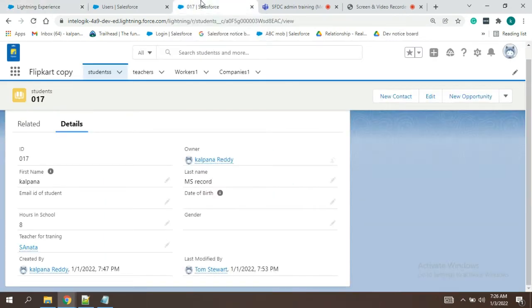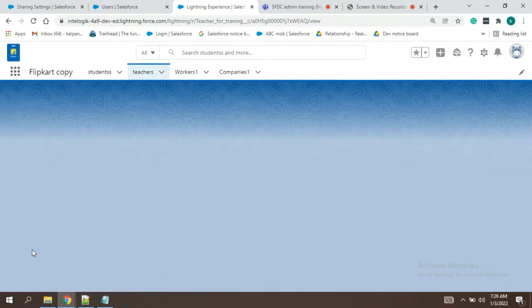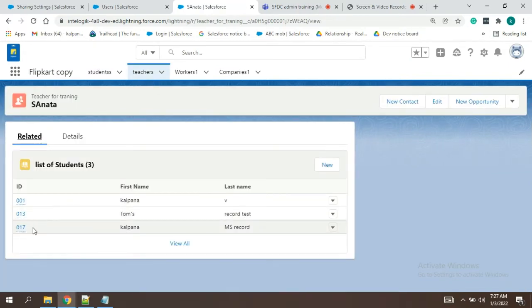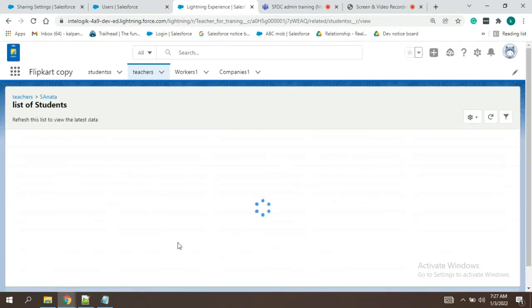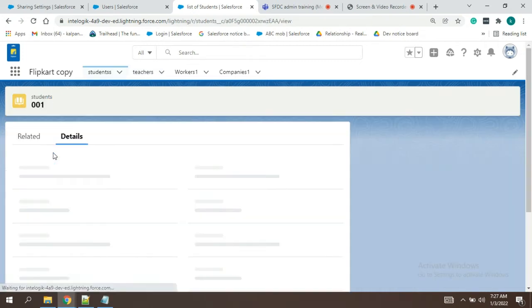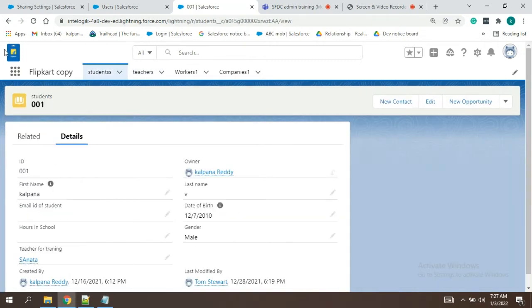So what is our requirement now, guys? Under Sonata, we are having only three records. Only these three records should be shared. Okay, this is Kalpana.